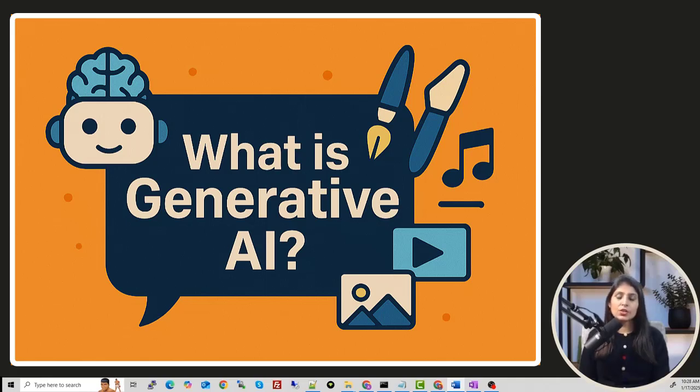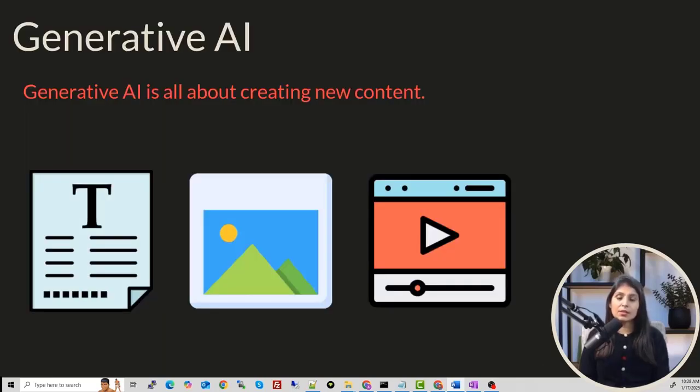So let's start with generative AI. Generative AI focuses on creating new content like text, images, or videos based on the patterns it learns from training data. And once our generative model gets trained, after learning, it can generate things that didn't exist before. Now, let me give you a few examples.